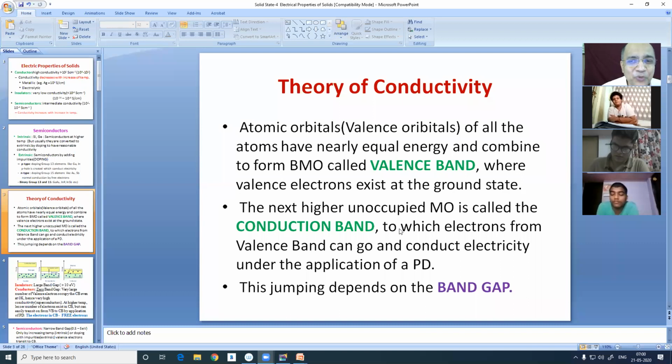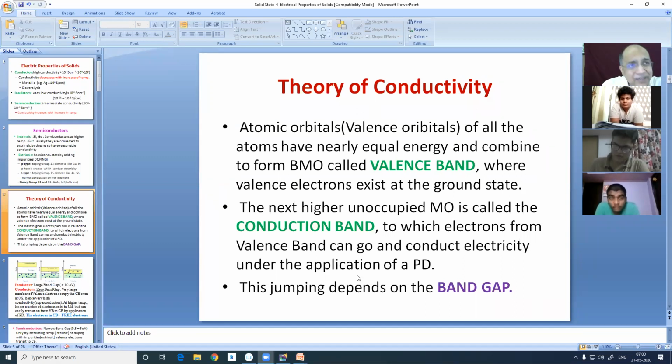So what happens, the atomic orbitals combine to form so many molecular orbitals. And the highest occupied molecular orbital, where the electrons remain, is called the valence band. So let it be sodium metal, which is a conductor, let it be an insulator, let it be a semiconductor, whatever, there will be 2 bands. One is the highest occupied molecular orbital where the electrons will go and stay. That is the valence band.